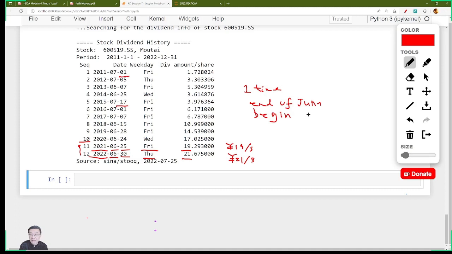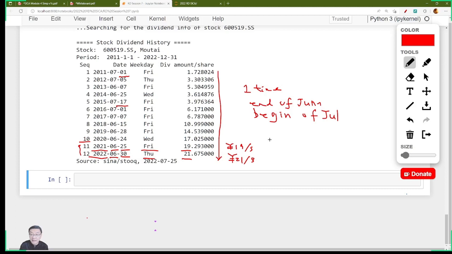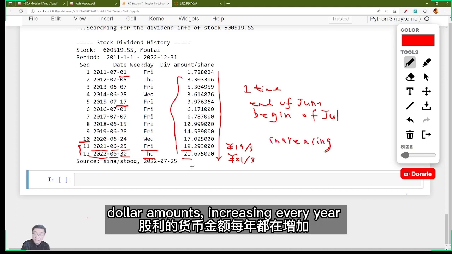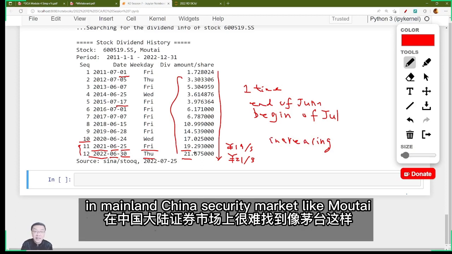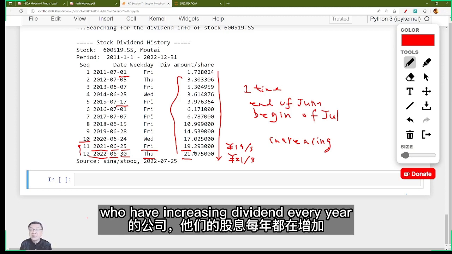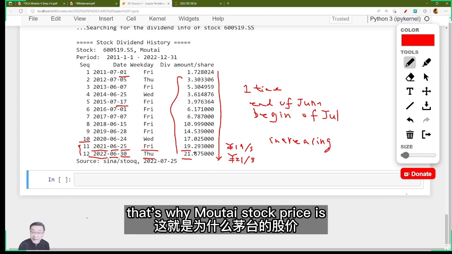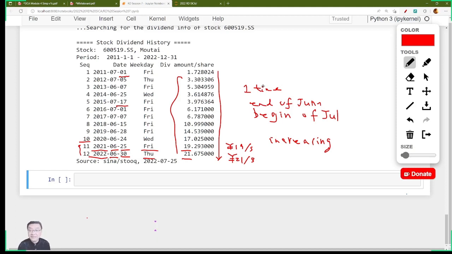Right? And also we find that multi's stock dividend is increasing, in terms of dollar amounts, every year. It is very difficult to find another company in the mainland China security market like multi that has increasing dividends every year. You will find it very difficult to find a second one. That's why multi's stock price is as high as something in the sky, right?